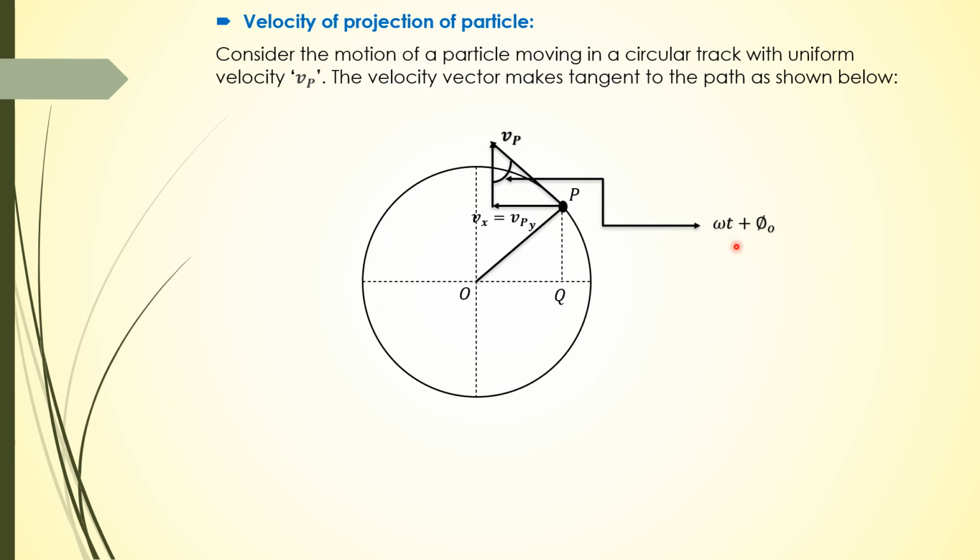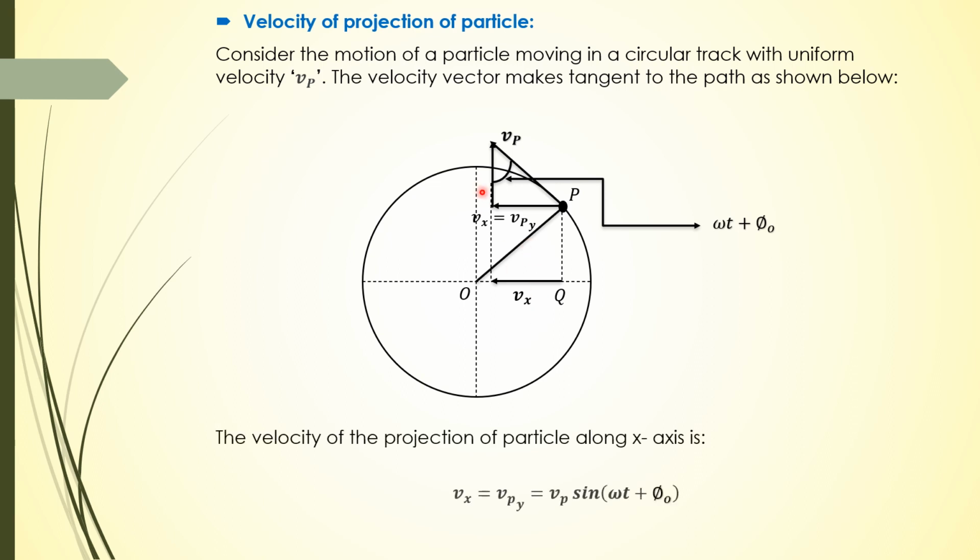If we resolve this vector into its components, we get Vpy and Vpx. Since we are talking about the projection, the velocity of projection will be Vpy. We neglect Vpx. Now the velocity of projection of a particle is Vx, which is equal to Vpy, which is equal to Vp sine of omega t plus phi.